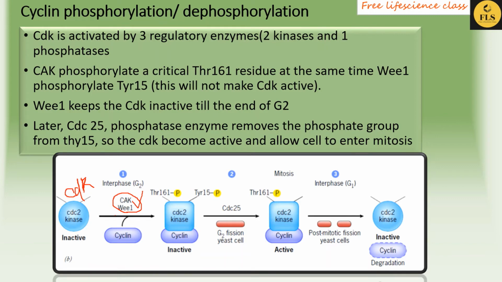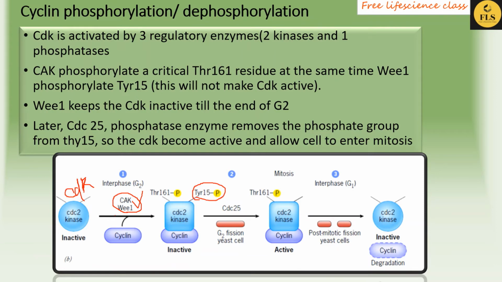CAK phosphorylates the threonine residue, but Wee1 phosphorylates the tyrosine residue. Phosphorylating the tyrosine residue keeps the CDK inactive. In the CDC2 kinase, we have already seen the loop structure. In the loop, there is also another tyrosine residue at the 15th position.